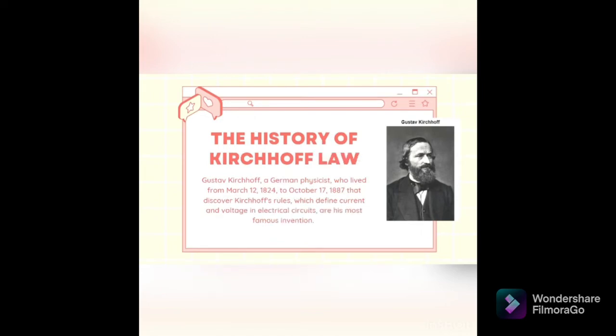Next, the history of Kirchhoff's law. So when did this Kirchhoff law start? It starts from Gustav Kirchhoff, a German physicist who lived from March 12, 1824 to October 17, 1887, who discovered Kirchhoff's rules, which define current and voltage in electrical circuits, his most famous invention. Kirchhoff made a variety of other important contributions to physics, including work on spectroscopy and black body radiation.